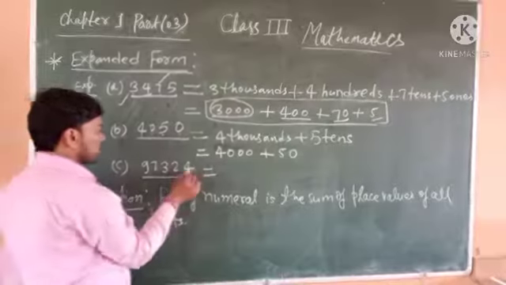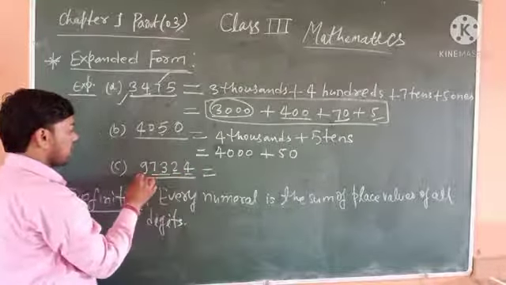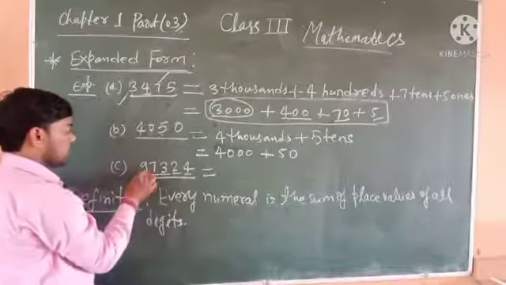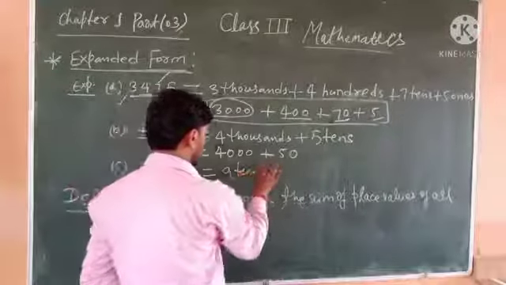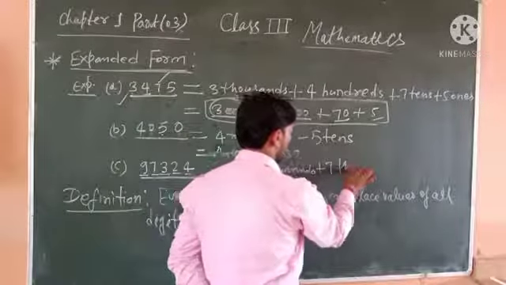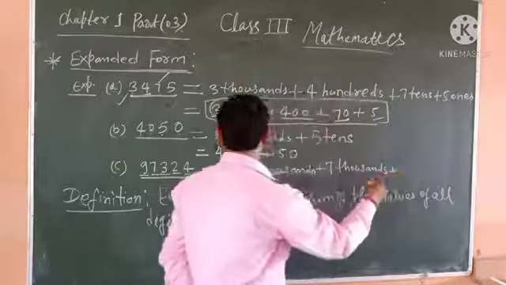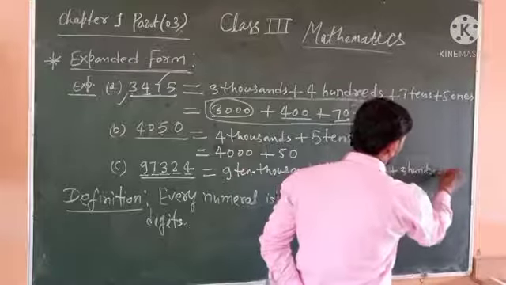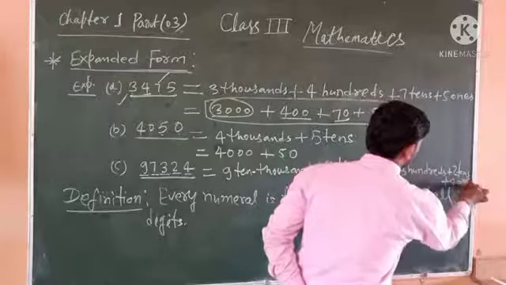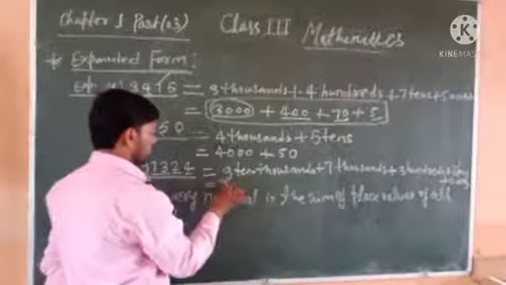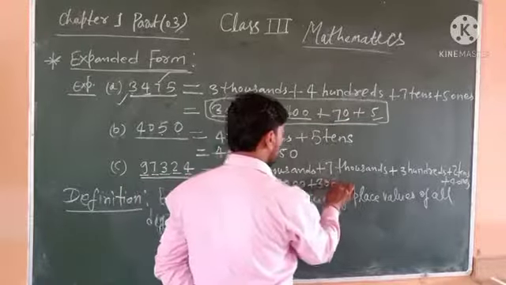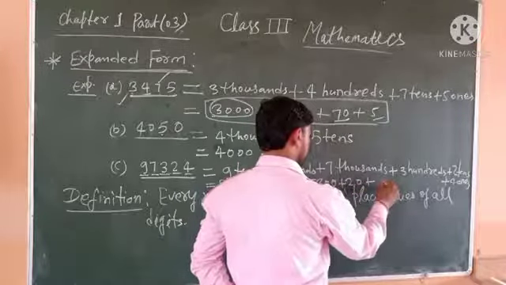Example C. Ones, tens, hundreds, thousands, and 9 ten-thousands. 9 ten-thousands means 90,000, plus 7,000, plus 300, plus 2 tens, 20, plus 4 ones, 4.